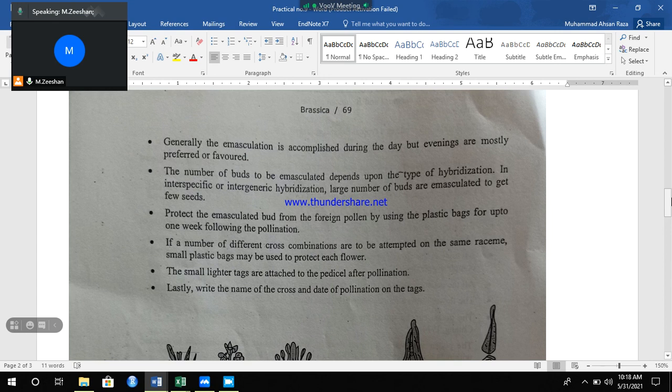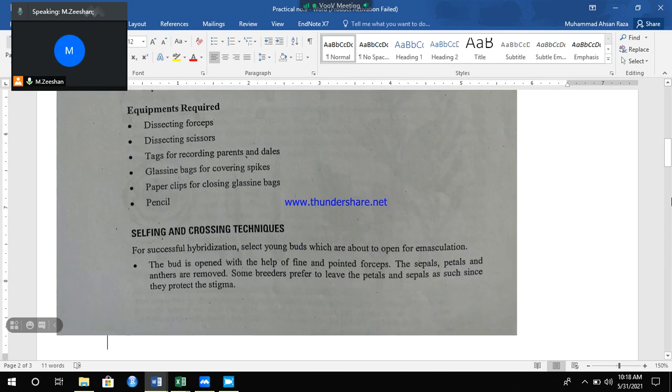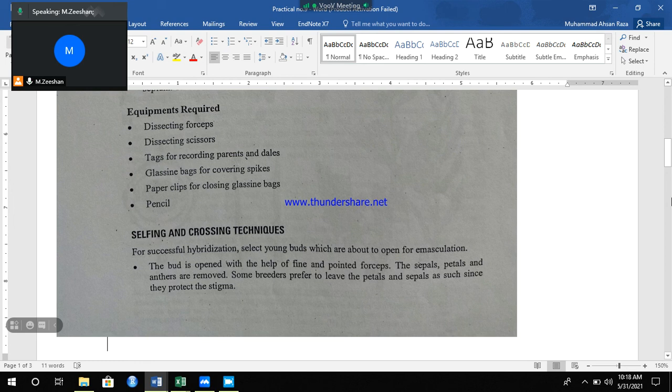It means if we have one raceme and on this raceme we use different pollens, the female is the same but the males are different for the different flowers. So we cover each flower of the raceme with a small plastic bag. A small lighter tag can be used, and lastly we write the name of the cross, date of pollination, and date of emasculation on the tag.